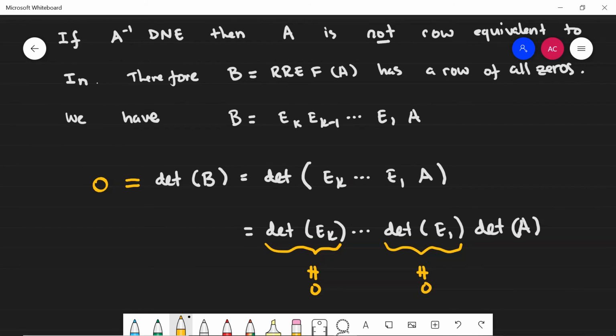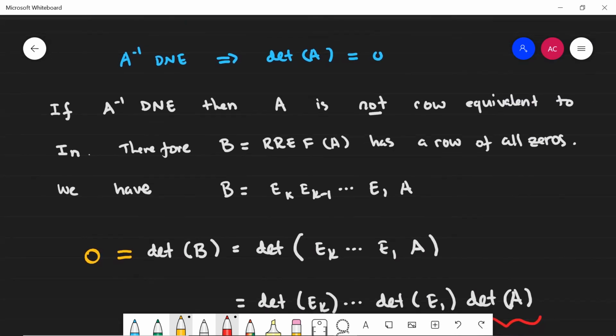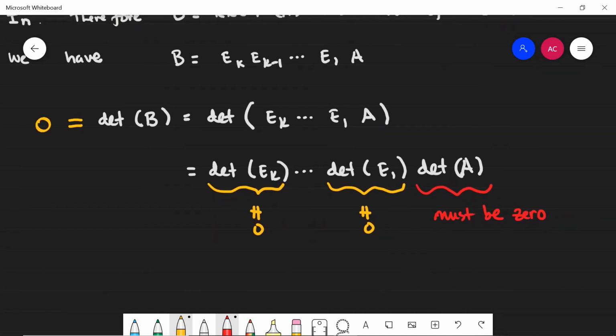So the only way for this product of real numbers to be 0 is if the determinant of A has to be 0. So this must be equal to 0. All right, and that proves the claim. That proves that if A inverse doesn't exist, then the determinant of A has to be 0. And that proves the theorem overall.